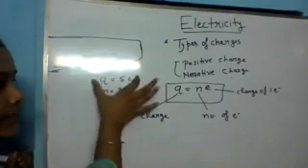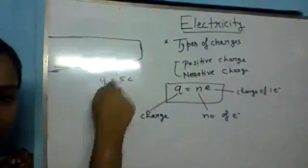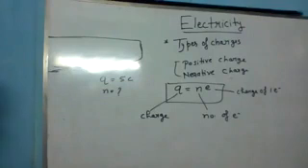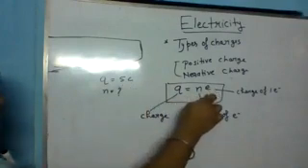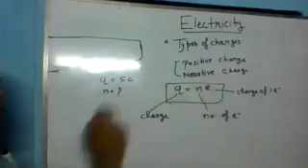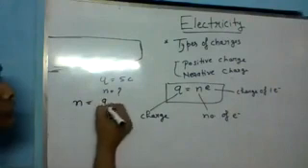Apply this formula. Put 5 coulomb here, and we have to find n, and put the charge of one electron here. That is, n equals Q upon e.